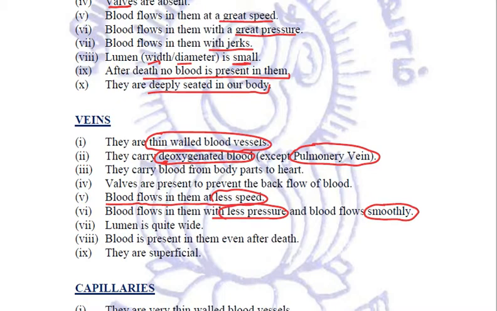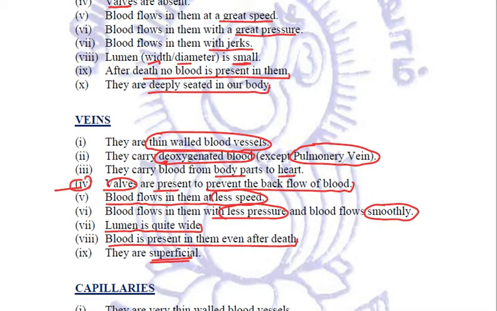And they carry the blood in the opposite direction to that of the arteries, that is from the body parts to the heart. Quite an important thing is that valves are present in the veins, and the function of the valves is to prevent the backflow of blood. The lumen of the veins is quite wide and blood is present in them even after death, and these veins are superficial. So in one way, these are all the differences between the arteries and the veins.